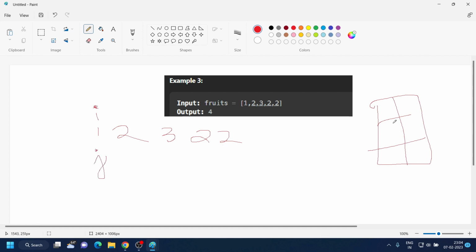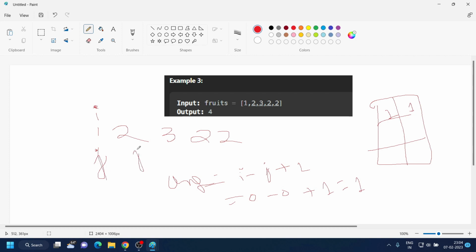We will be iterating our j and pushing the values. So initially we are at the 0th position and our answer would be j minus i plus 1. Why plus 1? Because that will give us the count as 1, because we have one element. 0 minus 0 plus 1 is 1. So that would be our answer.